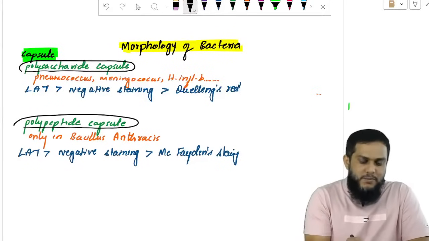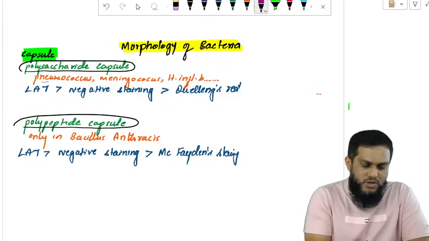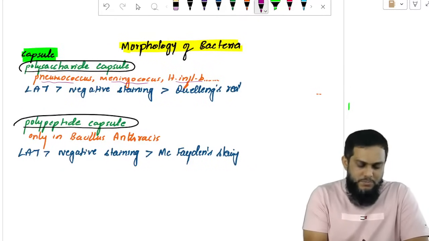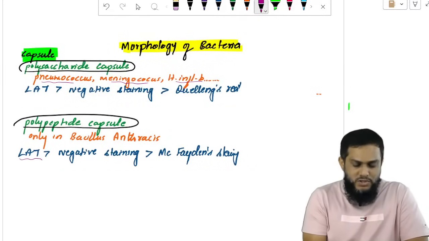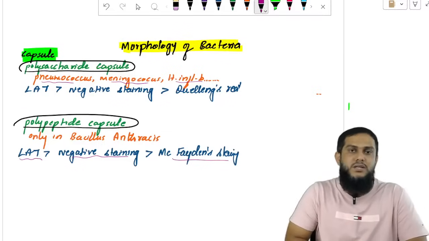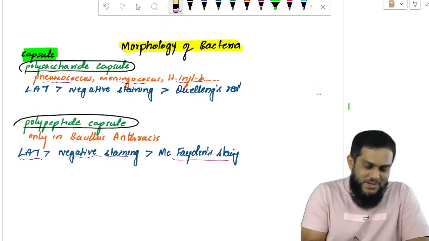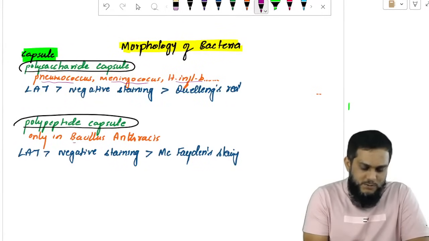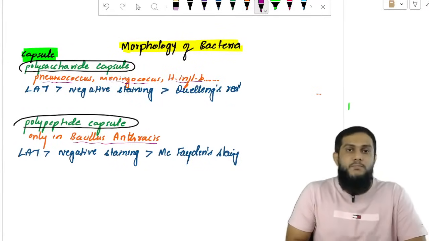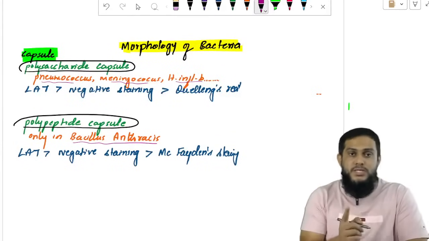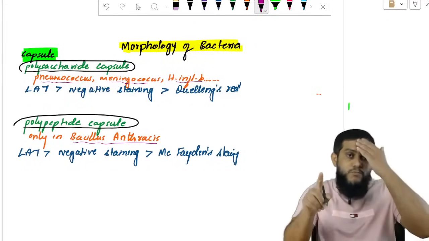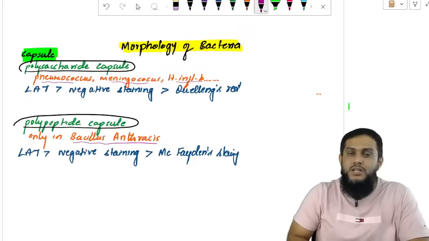The polysaccharide capsule is found in pneumococcus, meningococcus, and Haemophilus influenzae B. The polypeptide capsule is found in only one bacterium, Bacillus anthracis. Polysaccharide is found in pneumococcus, meningococcus, Haemophilus influenzae B, etc., but these are the three important polysaccharide capsule containing bacteria.